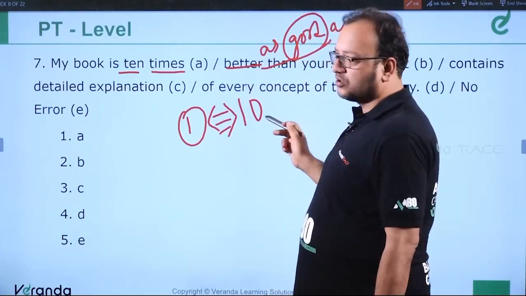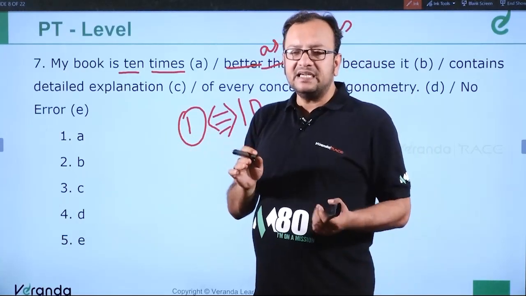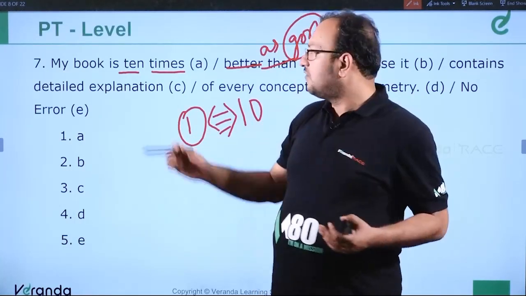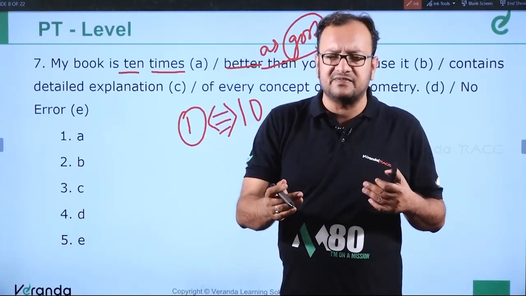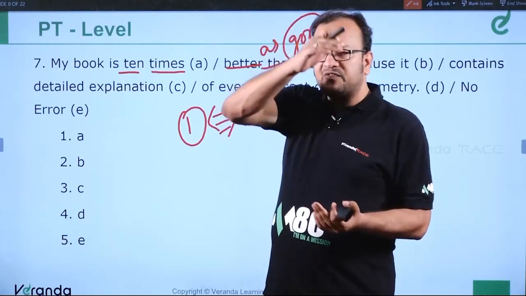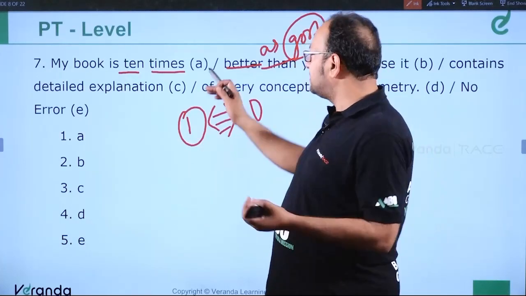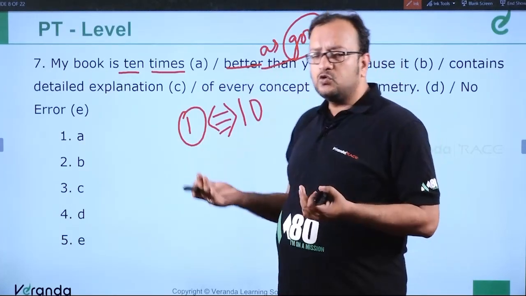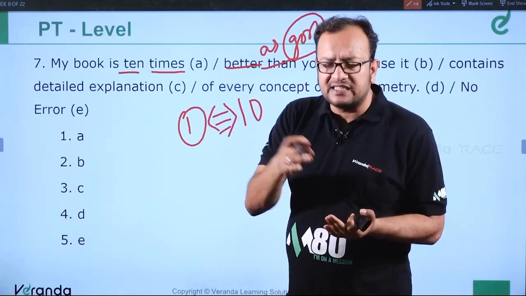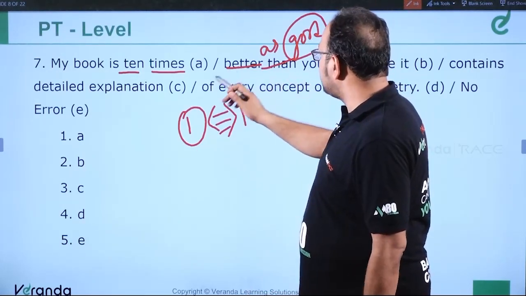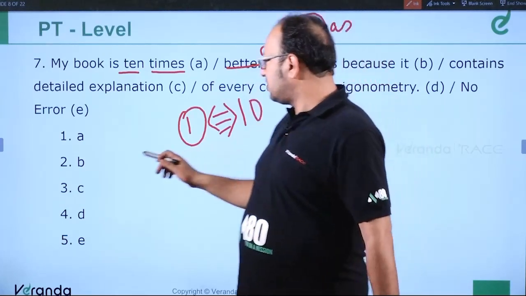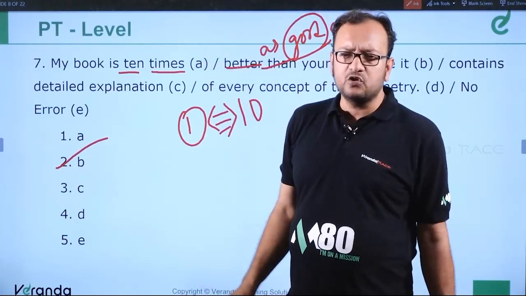We cannot use "better than yours". Comparative is used when we talk about the difference. For example, my book is 100 rupees cheaper than or 100 rupees more expensive than your book. But if we talk about the number of times, we need the positive degree of comparison, which is "as good as", to compare one book 10 times better than the other book. Clear? So it should be 10 times as good as yours. Okay, so the error is in part B. I think you got it, right?